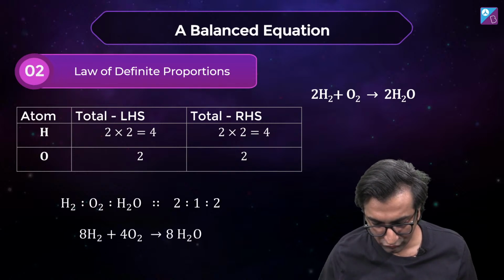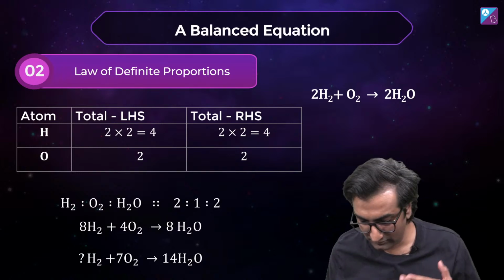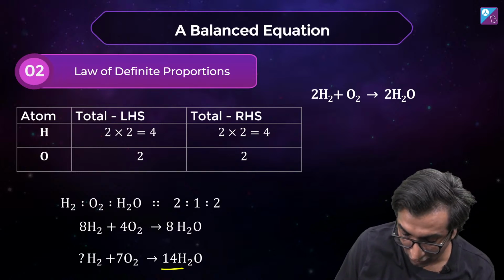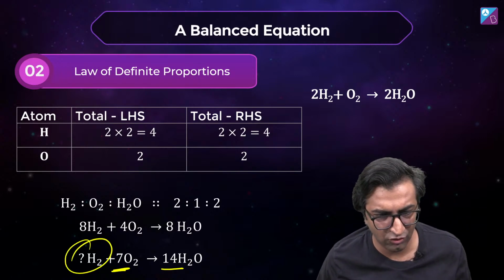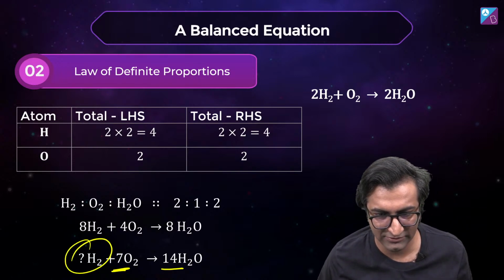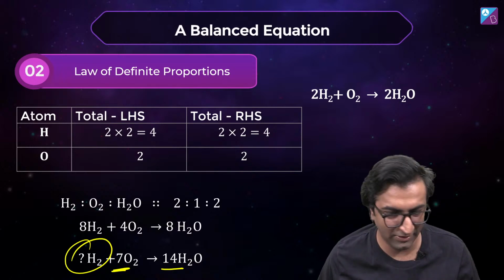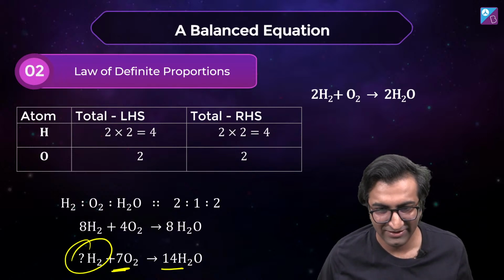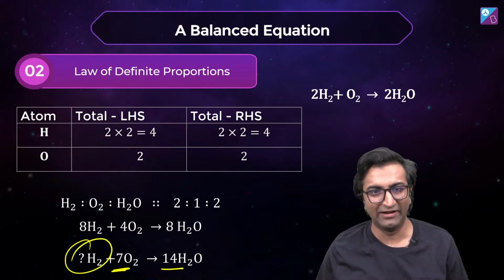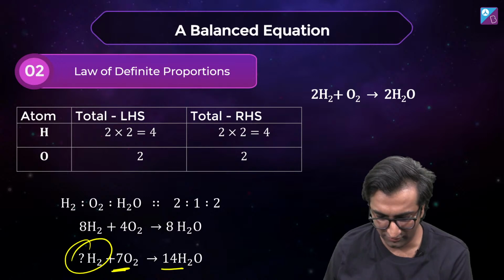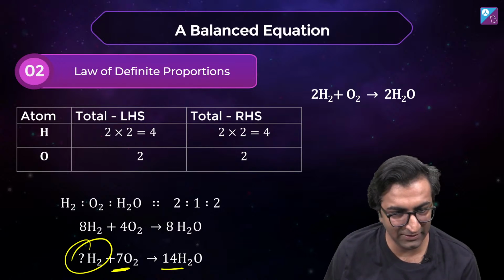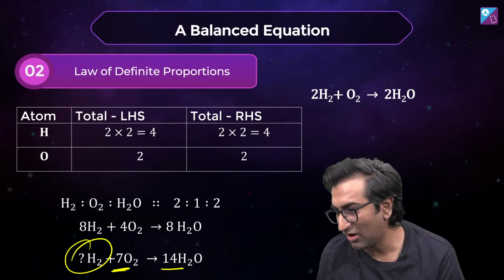Okay, cool. So what if I'm telling you that 14 of H2O is being formed and it requires 7 of O2. How much of H2 does it require? I'm just making sure कि कोई लोग सो नहीं रहे. They're like, why are you asking this silly questions? Literally to make sure you guys are not sleeping. No other reason. Okay. I'll get to the point very quickly. If you guys answer me quickly, we'll get to the point really quickly. 8. Okay, good. Sandeep Dhimanji, not 12. It will be 8. Good job.